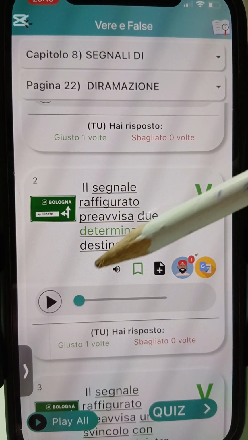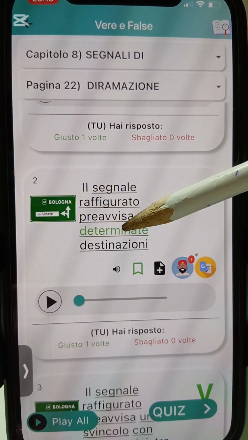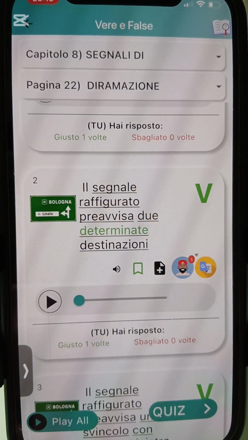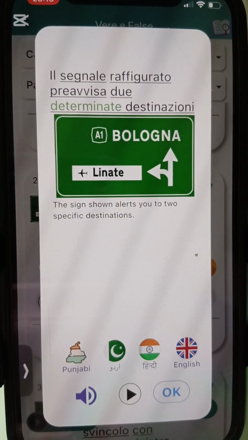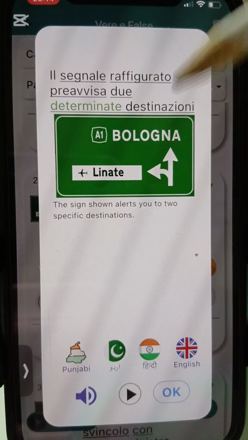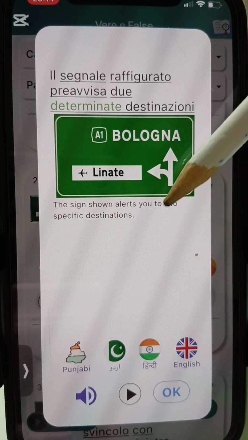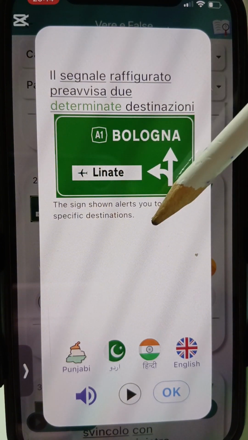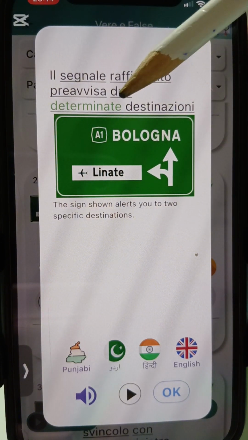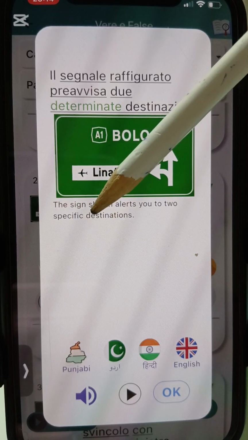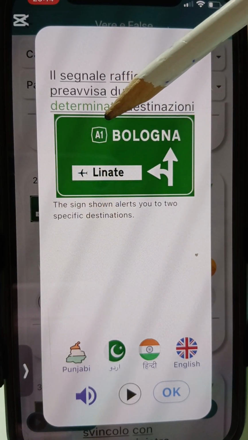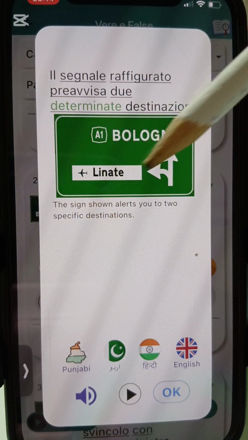Now e say dis sign figure e dey pre-warn you or e dey tell you about two determined destination. Make I get another English. Okay, dis sign shown alert you to two specific destinations. Okay, two specific what? Destination, which means you fit still use determinate, you fit still use specific as the meaning. You can use the word specific as well.